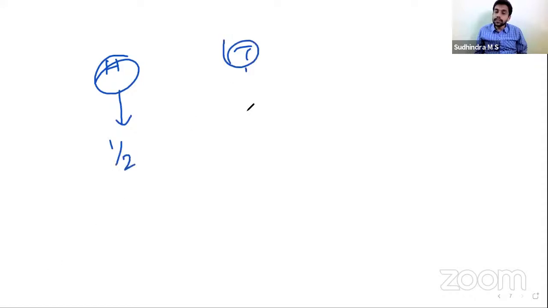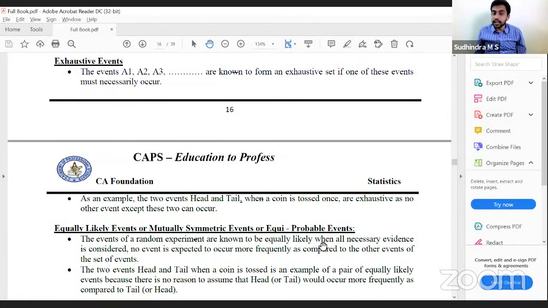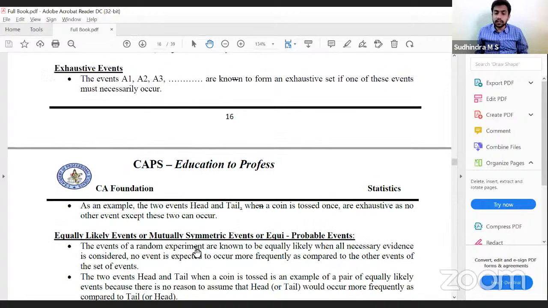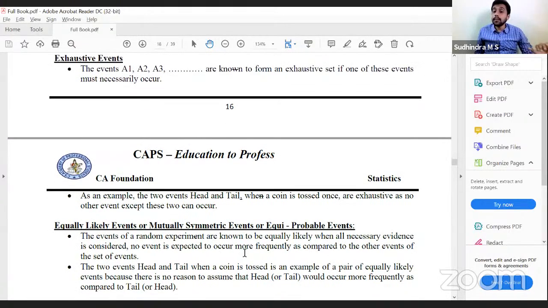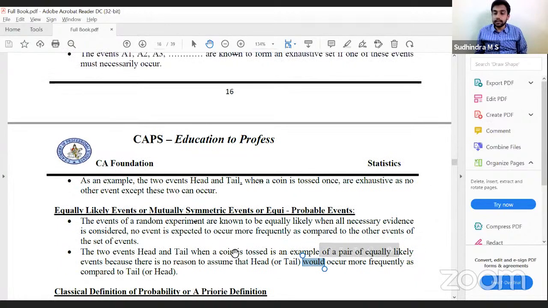Similarly, tossing of a coin, head and tail: what is the probability of occurrence of head? 1 by 2. Probability of occurrence of tail? 1 by 2. So can I say head and tail are equally likely? Yes. So what are equally likely events? Events of a random experiment are known to be equally likely when all the necessary evidence is considered and no event is expected to occur more frequently as compared to other events. So all the events have the same probability. Then they are called equally likely. Head and tail when a coin is tossed is an example of equally likely because there is no reason to assume that head would occur more frequently as compared to tail.